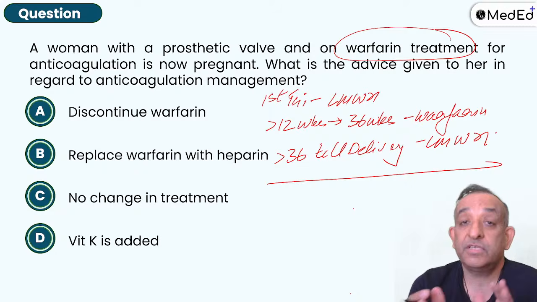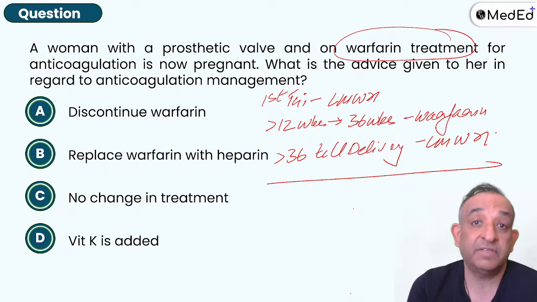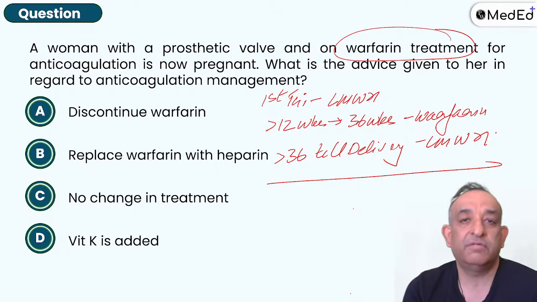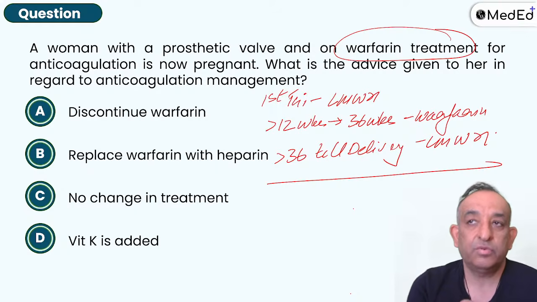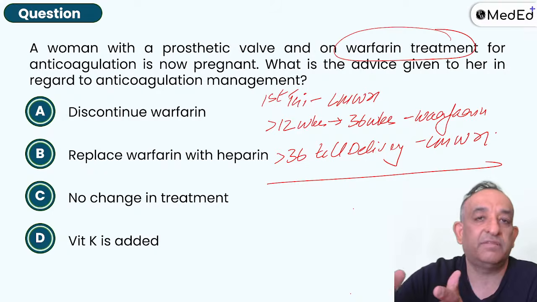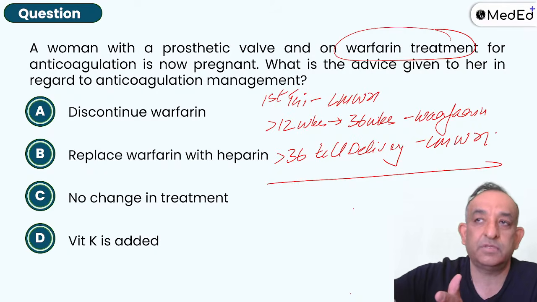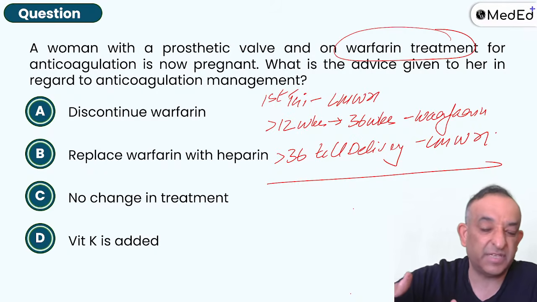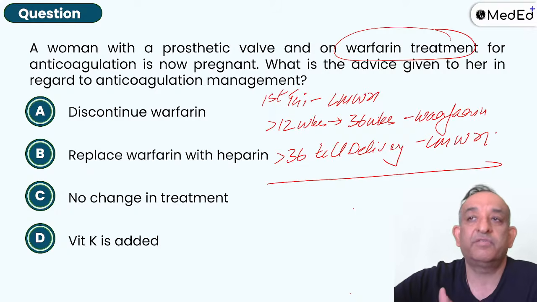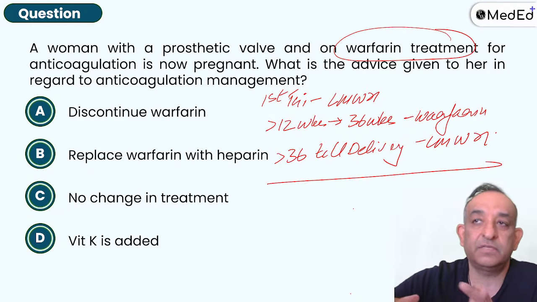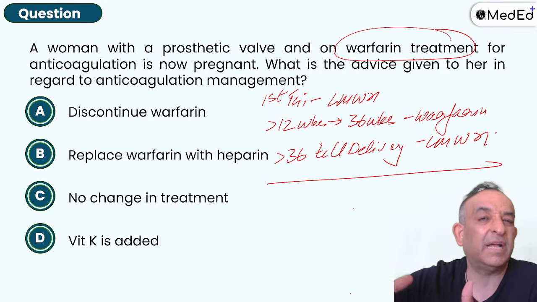But when we stop warfarin, it takes around 4, 5, sometimes 6 days to wash out of the body. The half-life is very high. So around 36 weeks, I'll stop it because she may go into labor at 37. I'm not going to take the risk. So at 36, I stop it. And if she goes into labor at 37, we know that the warfarin effect would have gone off. So we continue the low molecular weight heparin after 36 weeks. Even if I'm planning to induce, with these patients I don't wait for a spontaneous onset. If she has a valve replacement, we will not go much beyond 37 or maximum 38 weeks.